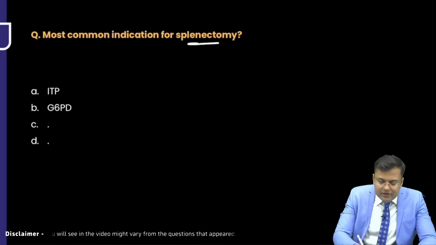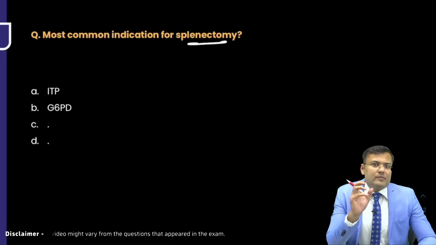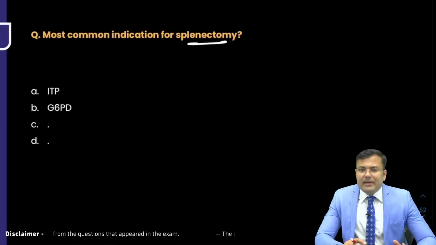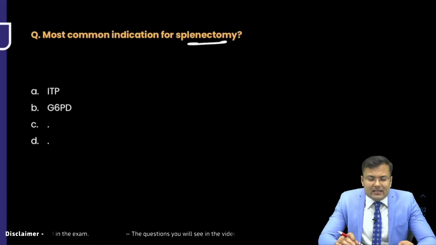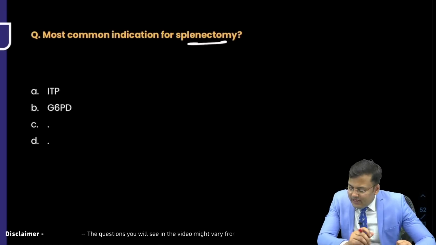Most common indication for splenectomy. There was one question related to splenectomy, and options were ITP and G6PD. First you tell me whether this question was there or not, and if yes, what were the options and what was the language?